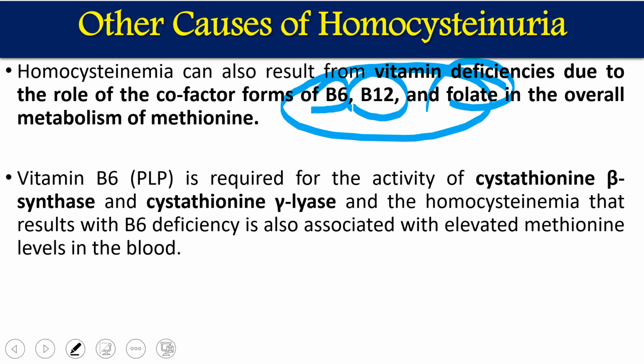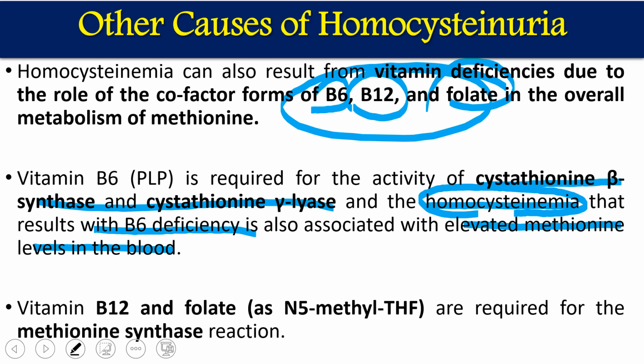Vitamin B6 is required for the activity of cystathionine beta synthase and cystathionine lyase. Homocystinemia, meaning accumulation of homocysteine in the blood, results from B6 deficiency, and it is also associated with an elevated methionine level in the blood. Already I have told you that vitamin B12 or folic acid are required for methionine synthase function. So a deficiency of any of these vitamins will lead to homocystinuria.